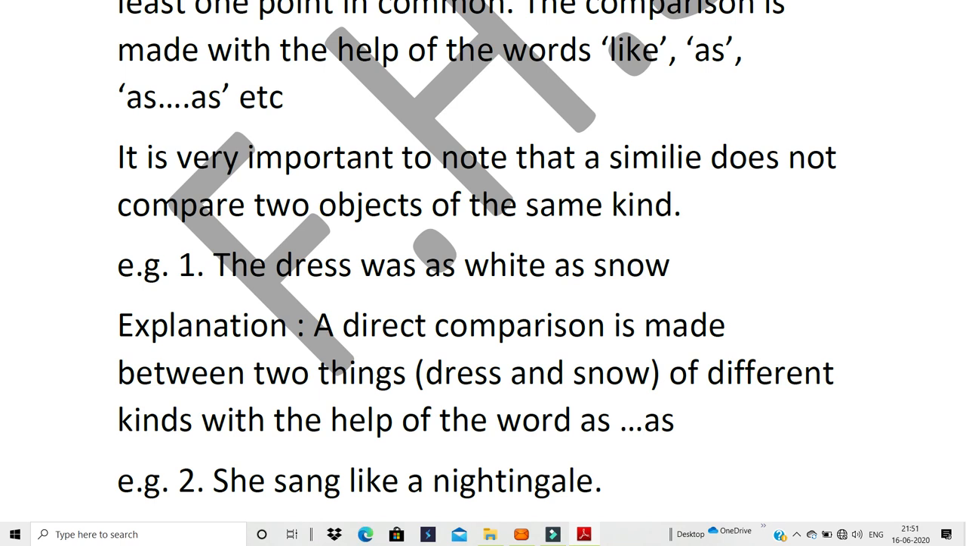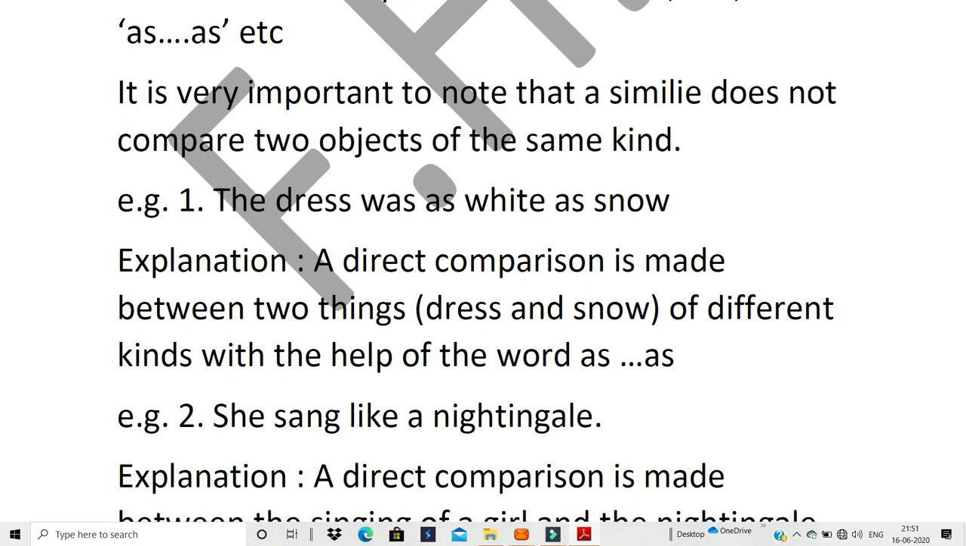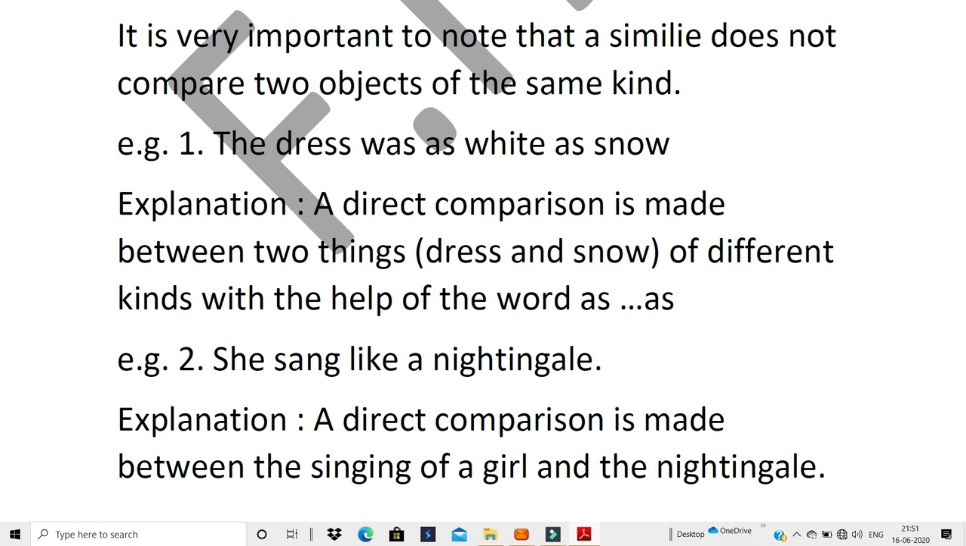Okay. Now the first one: a direct comparison is made between two things of different kinds with the help of the words as... as. This is the basic explanation you can give in a simile. Now you go to the second one. She sang like a nightingale. Now if you see here, she and nightingale, these are the two words given.